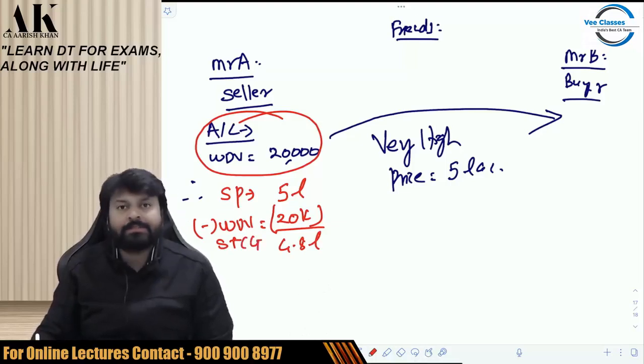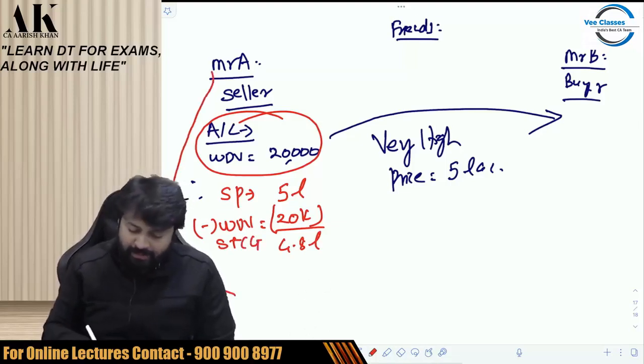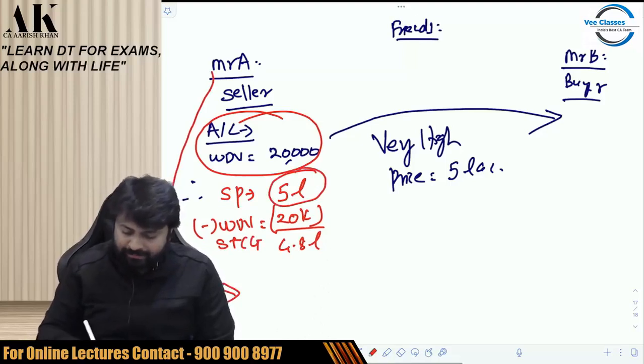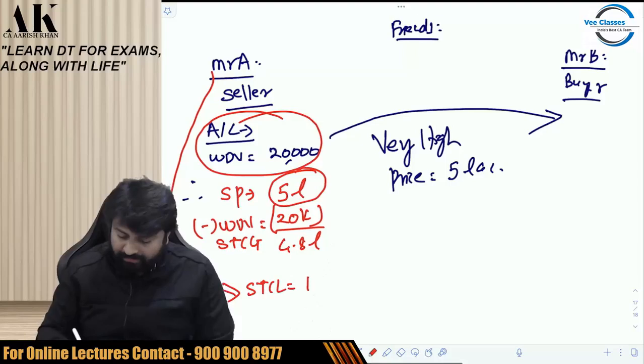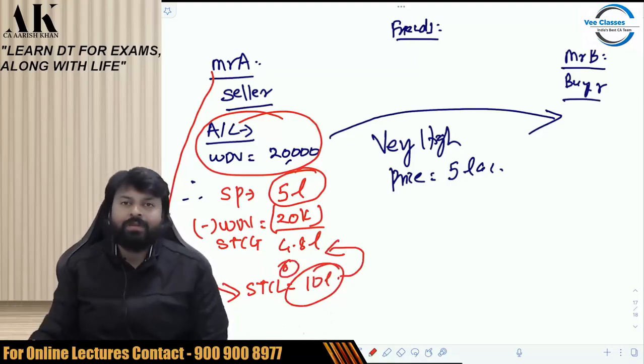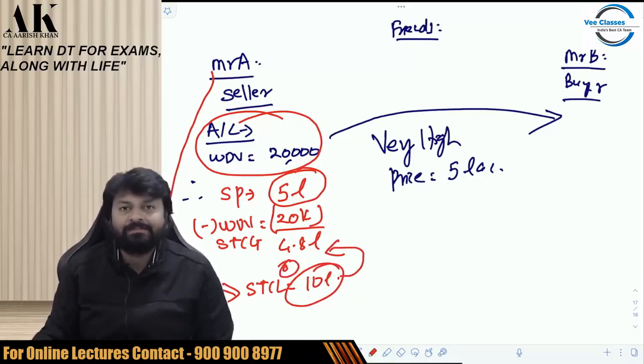Short-term capital gains. Now, Mr. A is very smart. He is deliberately selling at a very high price because he has a short-term capital loss kept with him of 10 lakh rupees. And what will he do? He will set off this loss with this particular income and his capital gains will become zero and he will not be liable to pay any tax.